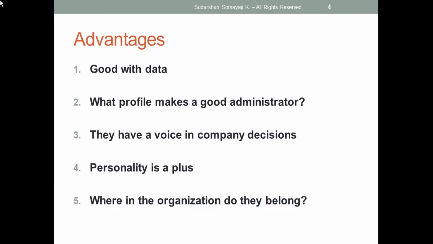Next, as we are saying here, he is good with the data. As I told all these things, obviously he is good with the data. Why? Because whatever we are going to do in Salesforce will come to the Salesforce admin's knowledge.